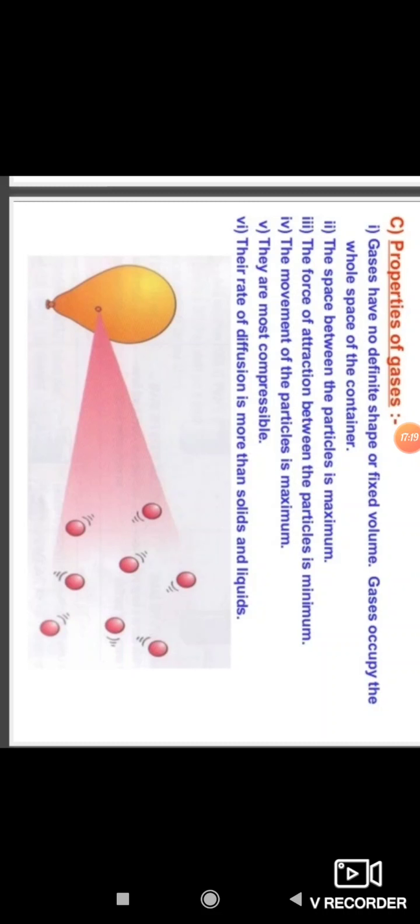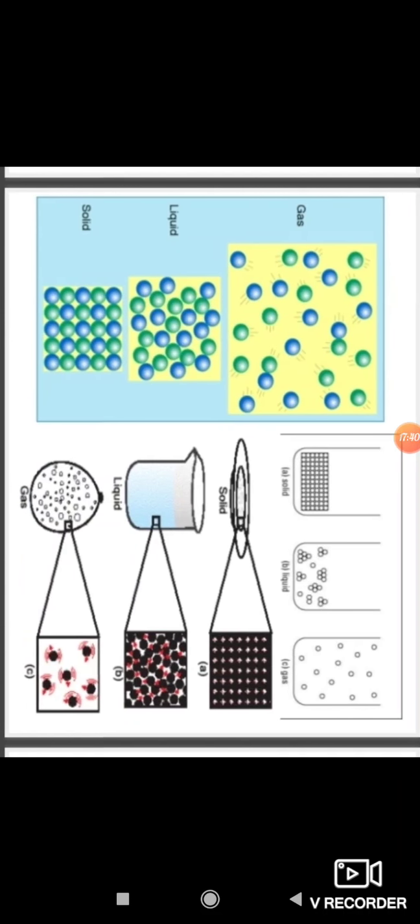Gases are most compressible. The rate of diffusion is more as compared to solids and liquids. Observe the figures.